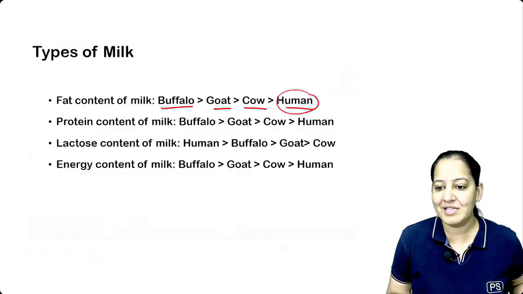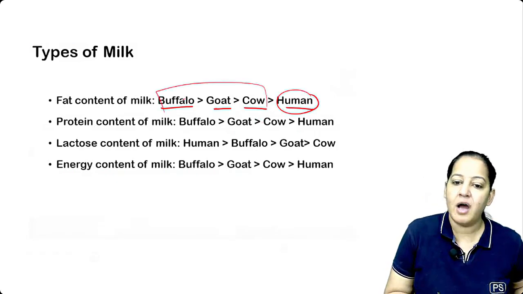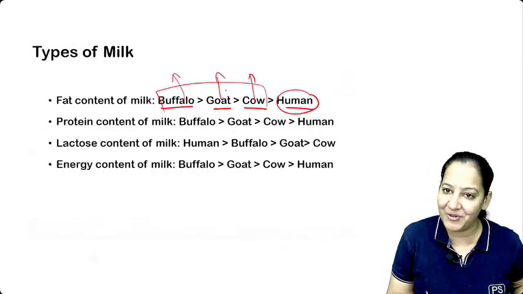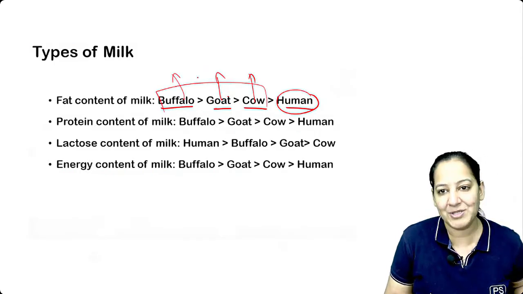Buffalo milk is for the buffalo baby, cow milk is for the cow baby, goat milk is for the goat baby. It is not for humans, but humans do consume that.